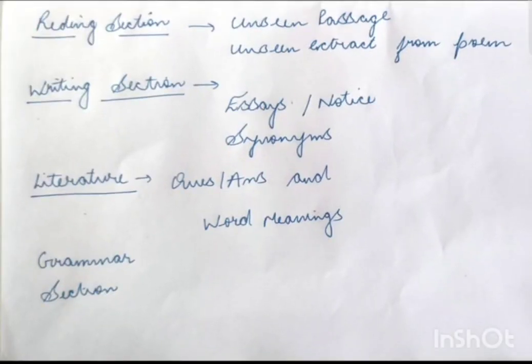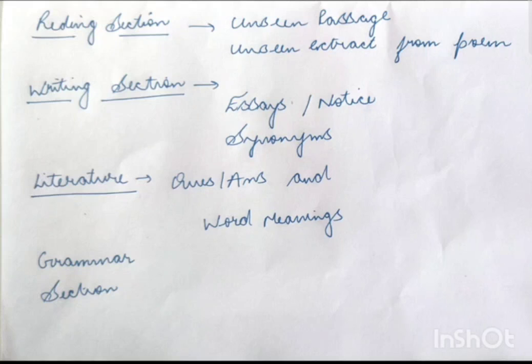Now first let me start with the reading section. The reading section includes two things, in which the first is the unseen passage and the other is the unseen extract from the poem. So unseen passages. What is the meaning of unseen passage?